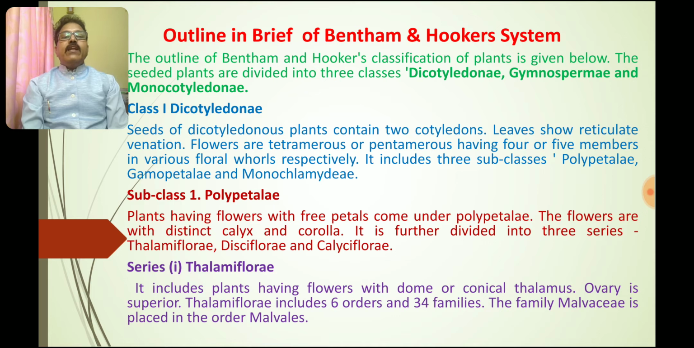Subclass first, Polypetalae, has plants with flowers with free petals. The flowers are with distinct calyx and corolla. It is further divided into 3 series: Thalamiflorae, Disciflorae and Calyciflorae, as we saw earlier. Series Thalamiflorae includes the plants having flowers with a dome or conical type of thalamus, ovary superior, and includes 6 orders with 34 families.